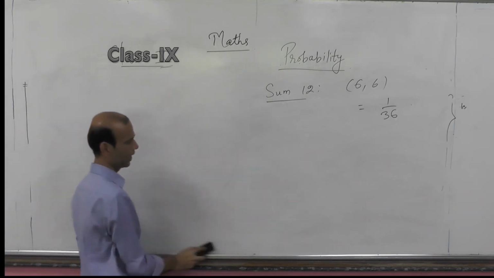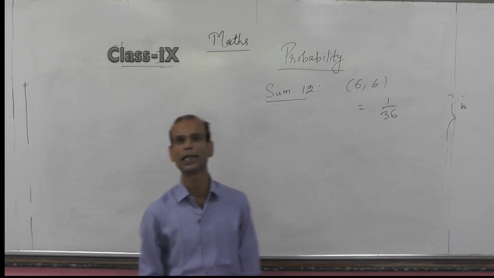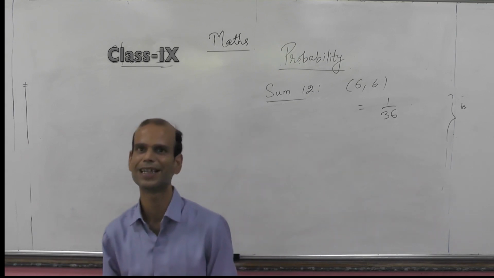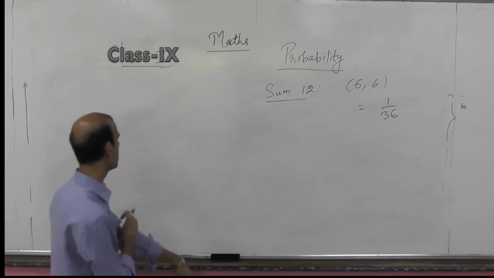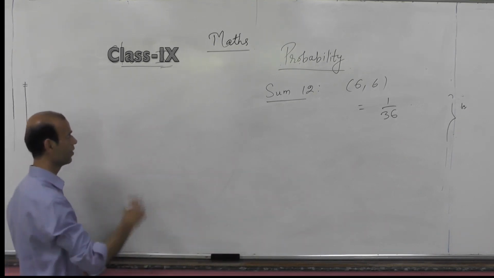What will be the probability that the second number is greater than the first as an output? The second number must be greater than the first.